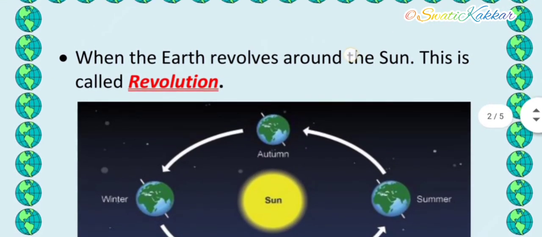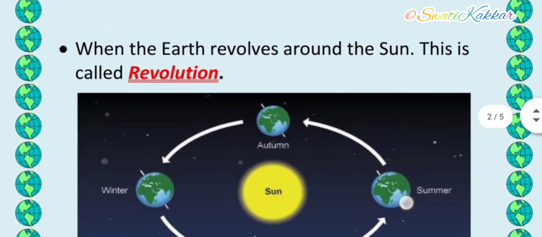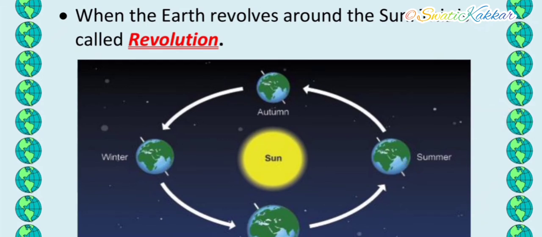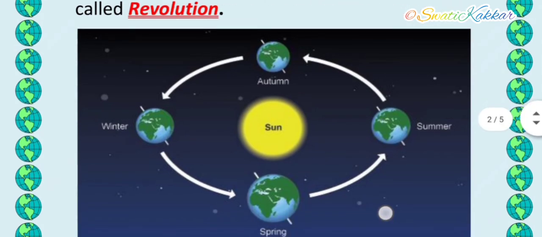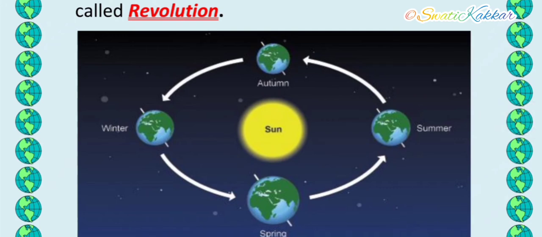The second movement of the Earth is revolution. Revolution is when the Earth revolves around the sun. And students, due to this revolution, there is a change in seasons. Due to this revolution only, the seasons occur in our country, in any country. You can see in the picture very clearly, the sun is in the center and the Earth is revolving around the sun. And due to this revolution, the seasons occur.